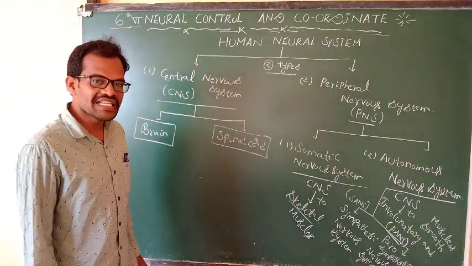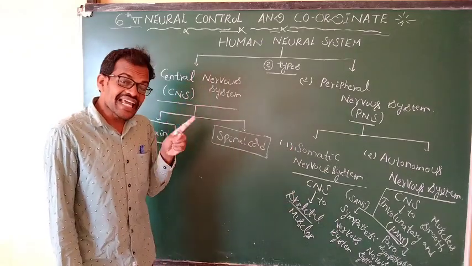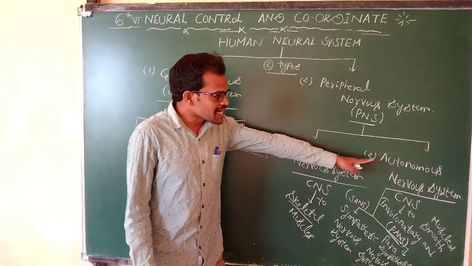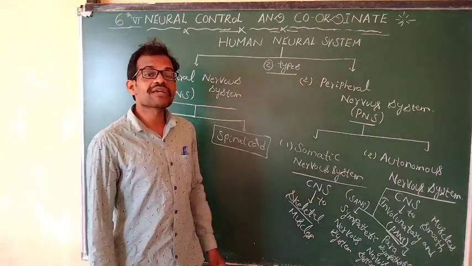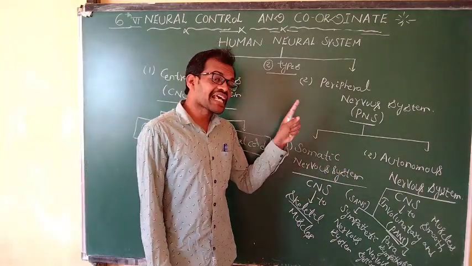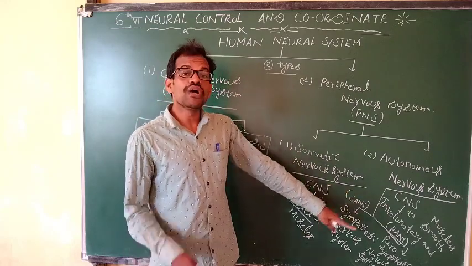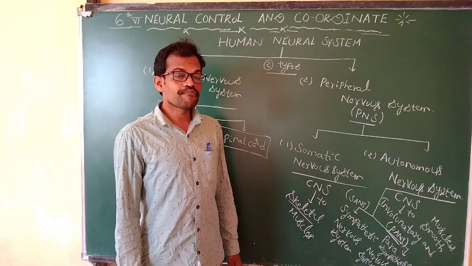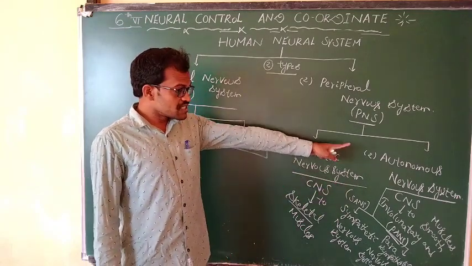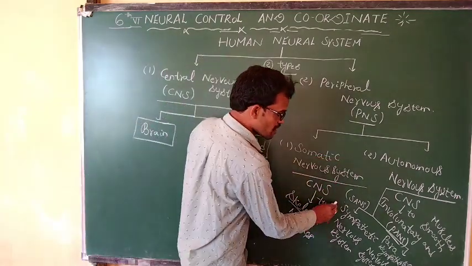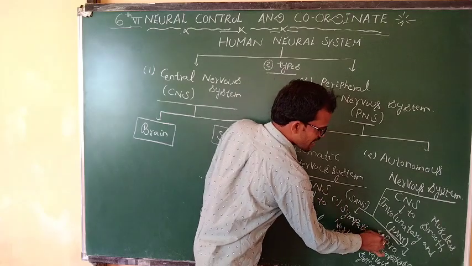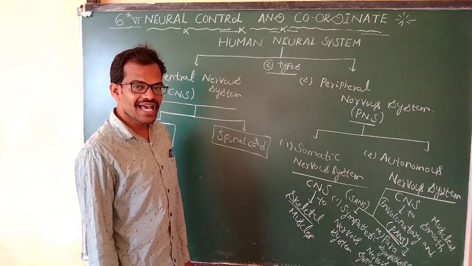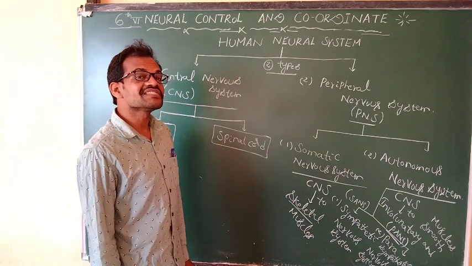Somatic nervous system means these neurons send the message from the central nervous system to skeletal muscle. The autonomous nervous system means the information passed from the central nervous system to involuntary muscles and involuntary actions and smooth muscles. Next, this autonomous nervous system is divided into two types. First one, sympathetic nervous system and parasympathetic nervous system.